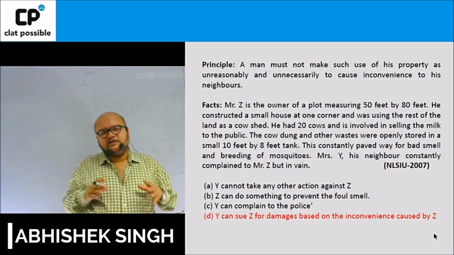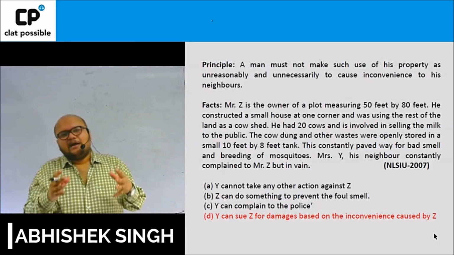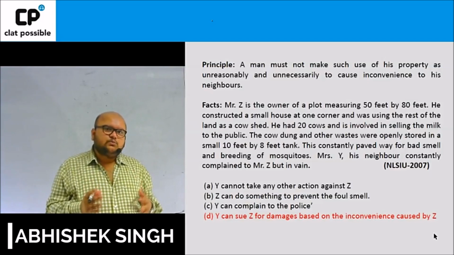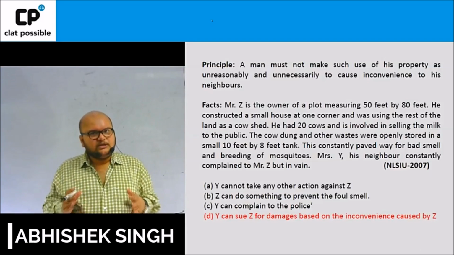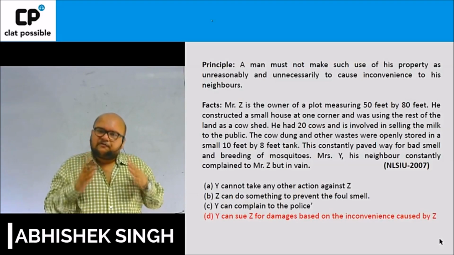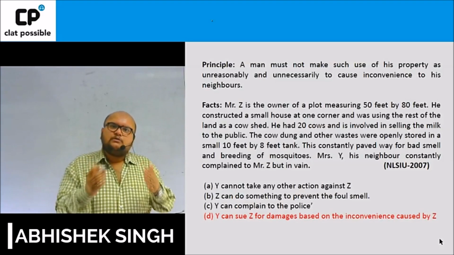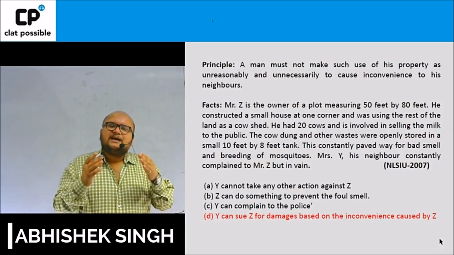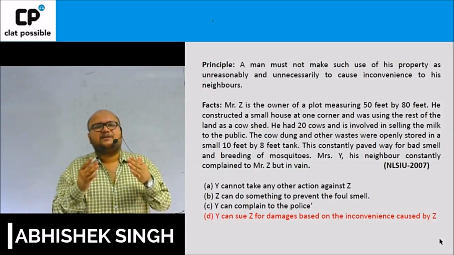Now, your question is that the fact that I already knew about the nuisance, would it have any impact on the question? The answer, my friends, is again fairly simple. The fact that I already knew about the nuisance doesn't mean that I have given my consent to be subjected by it.